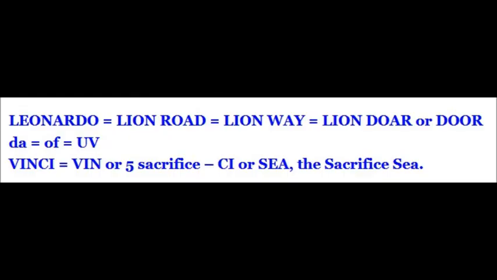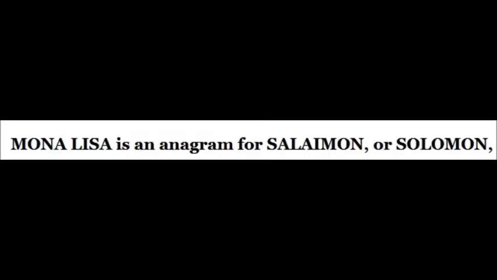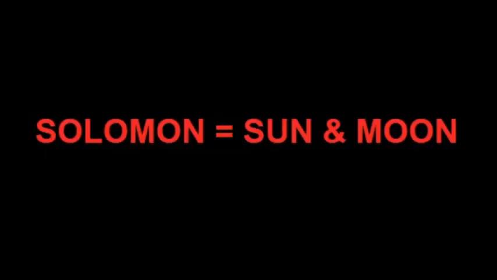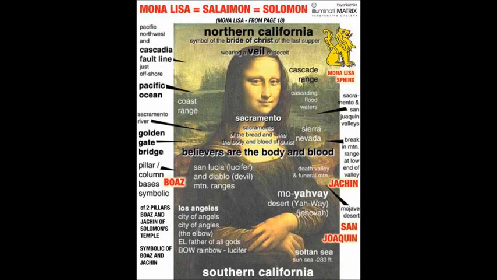Leonardo equals Lion Road equals Lion Way equals Lion Door or Door Dar equals of equals UV Vinci equals Van or 5 sacrifice, so C, the sacrifice C. Mona Lisa is an anagram for Salaimon, or Solomon, the sun and moon. This painting is set symbolically in the 11 western United States, and in particular, the state of California.